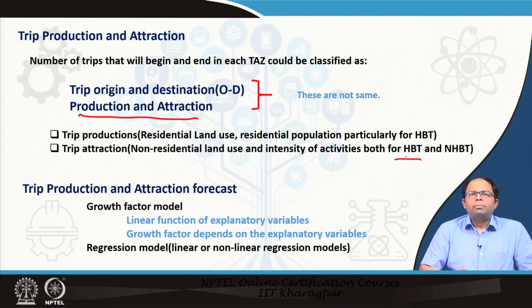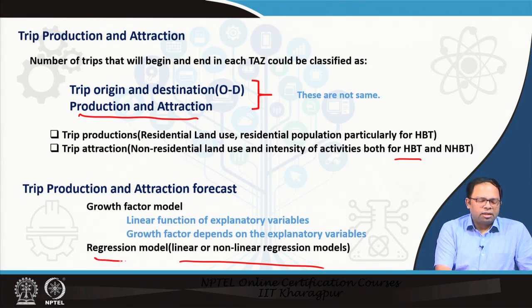Or the more popular approach is to have a regression model. It could be a linear or a non-linear regression model to determine what sort of explanatory variables play a role in determining the growth of an area. And if we have this relationship, when the explanatory variables change, like for example, total area for residential land use change, automatically the number of trips will also increase, or the number of people living in an area changes, automatically the number of home based trips will also change. So, regression models are the ones which are primarily used, and it will be taken up in the subsequent lectures.